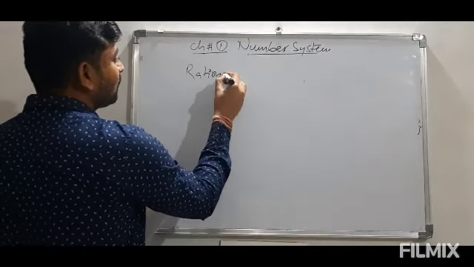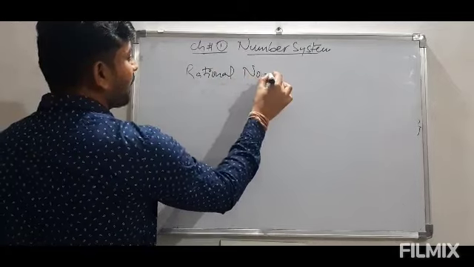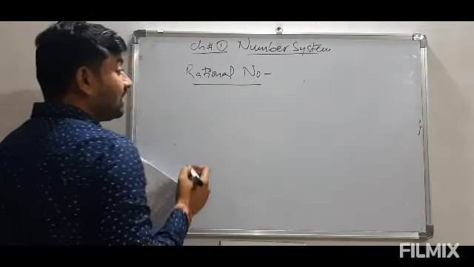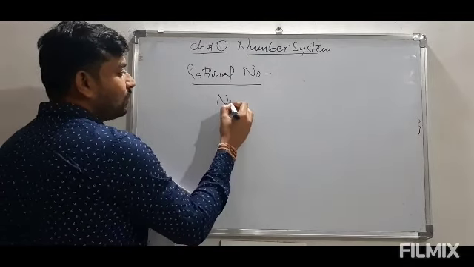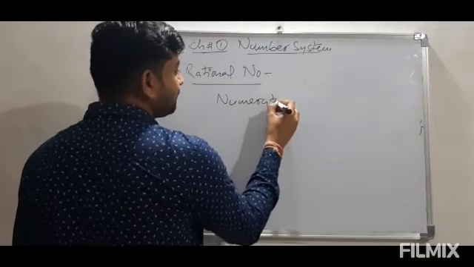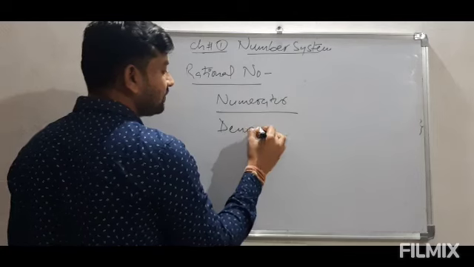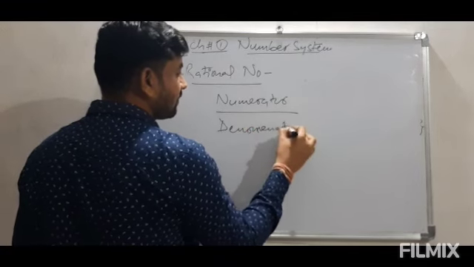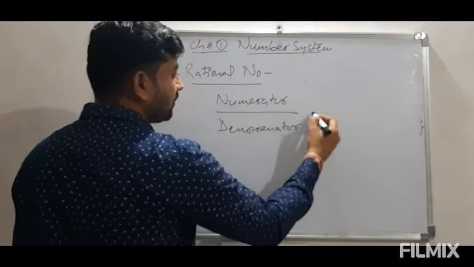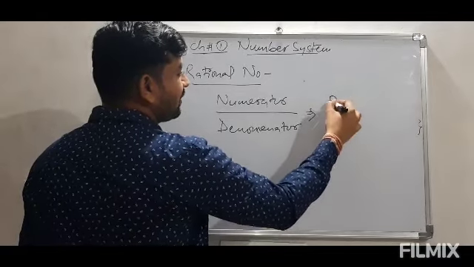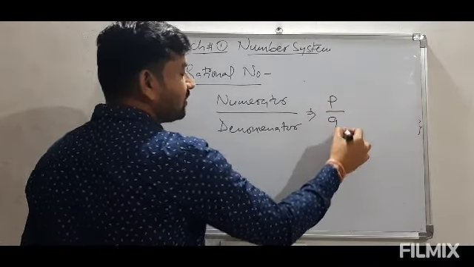Now let us come to the definition of a rational number. Clearly it is in the form of numerator upon denominator. So we can say the numerator is p and the denominator is q.